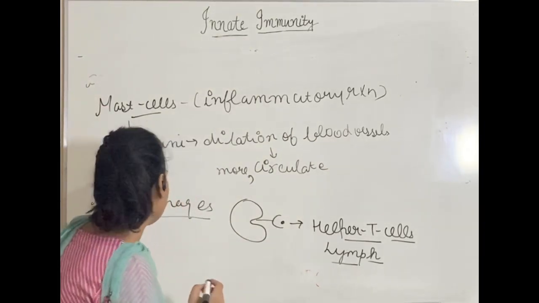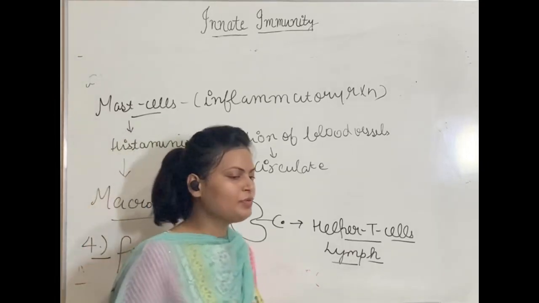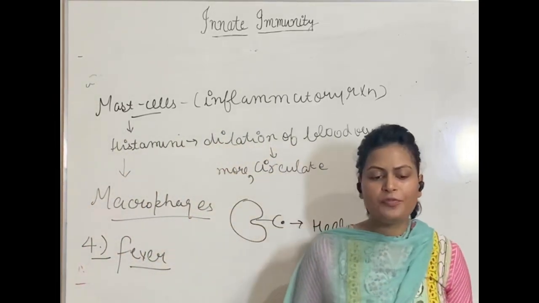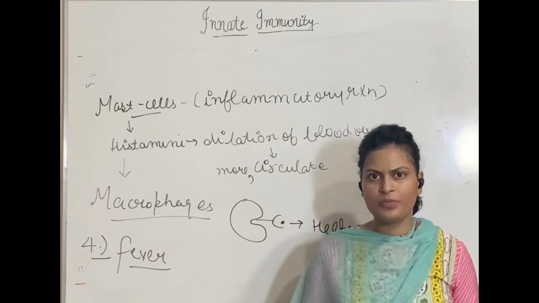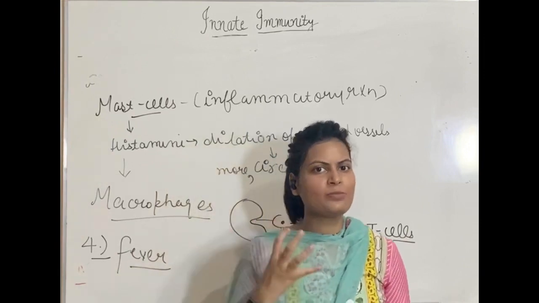Another thing I told you that we will talk about in case of cellular barriers is fever. Actually, fever is sometimes useful. If you have a very slight fever, a little bit of fever, then it means your immune system is activated.